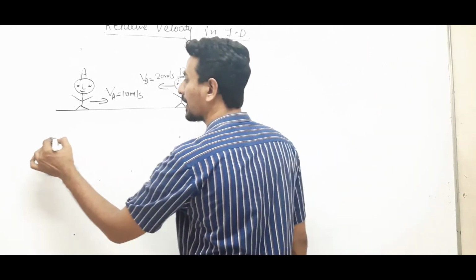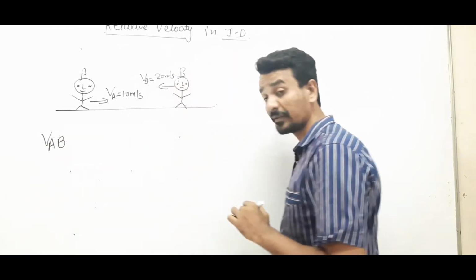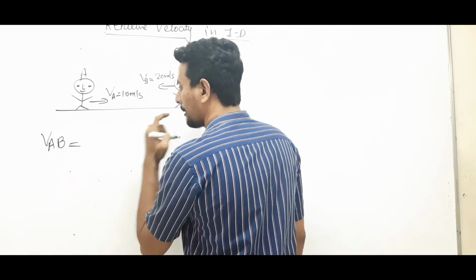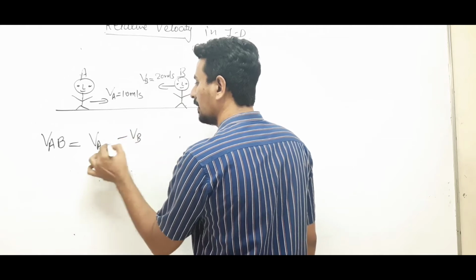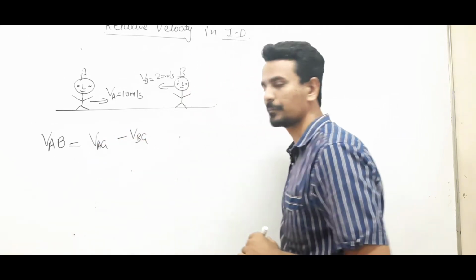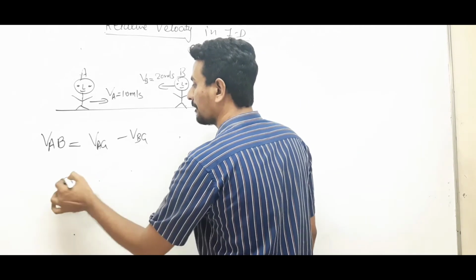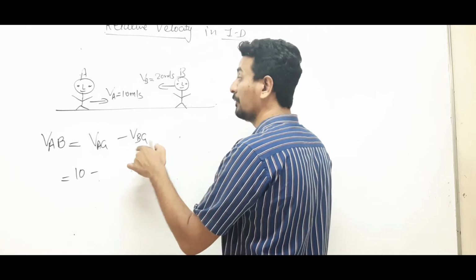Okay, now you have been told to calculate the velocity of A as observed by B. What is the velocity of A with respect to B? So we'll place the formula VA minus VB with respect to ground. See, VA is 10 minus velocity of B with respect to ground.